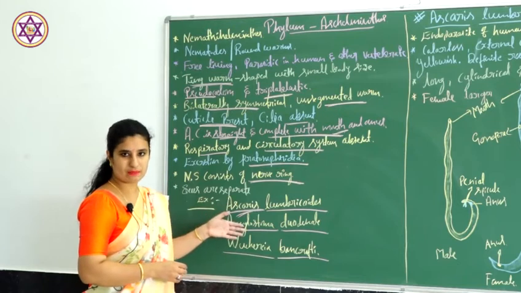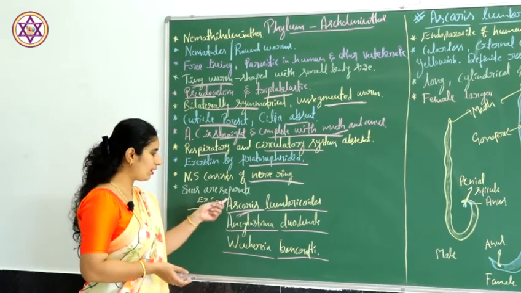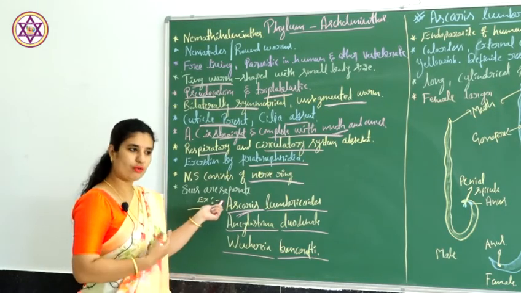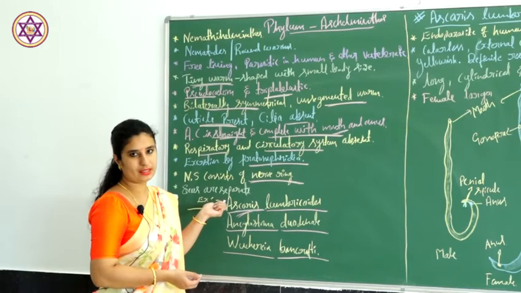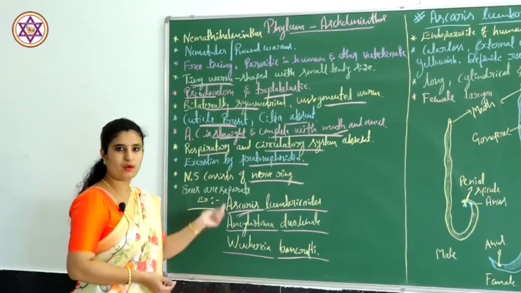These are the three examples for the phylum Aschelminthes, and we are going to study the morphology as well as the life cycle, along with the preventive measures and the treatment for these worms.